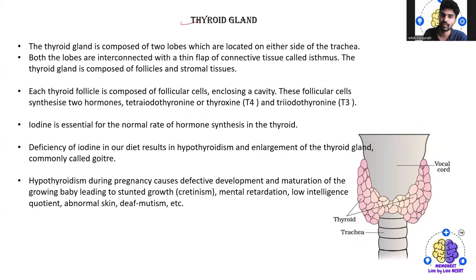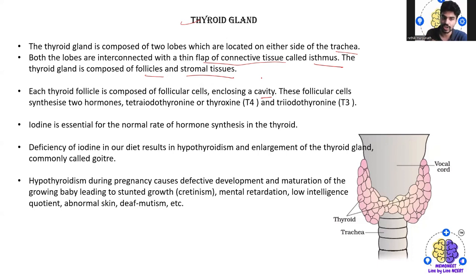Then we have the thyroid hormone. So the thyroid gland is composed of two lobes which are located on either side of the trachea, and both of the lobes are interconnected with a thin flap of connective tissue called the isthmus. The thyroid gland is composed of follicles and stromal tissues. Each thyroid follicle is composed of follicular cells enclosing a cavity, and these follicular cells synthesize two hormones. One is T4 hormone, that is thyroxine, and the T3 hormone.